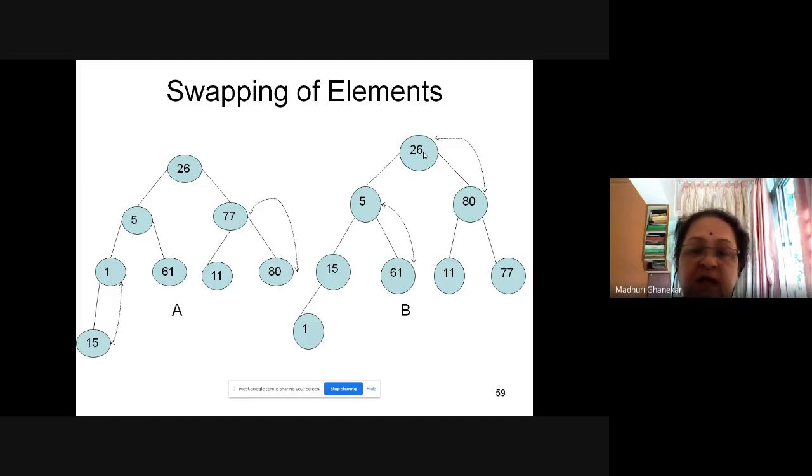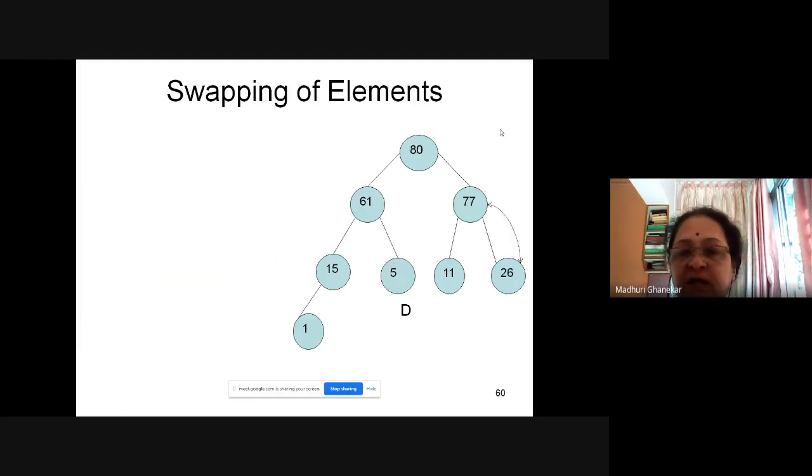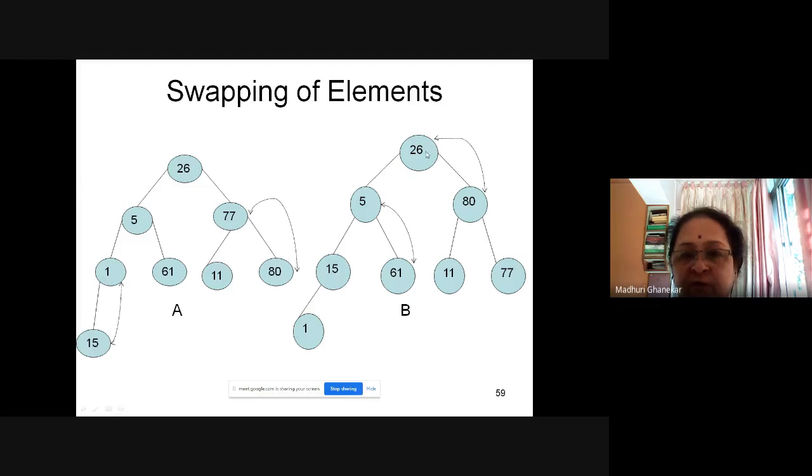Now how does the C diagram look after those two swappings? The tree looks like this. Now 61, 77, 80. Here one more problem was there, because 26 has come down. Again, one more swap I need to perform.